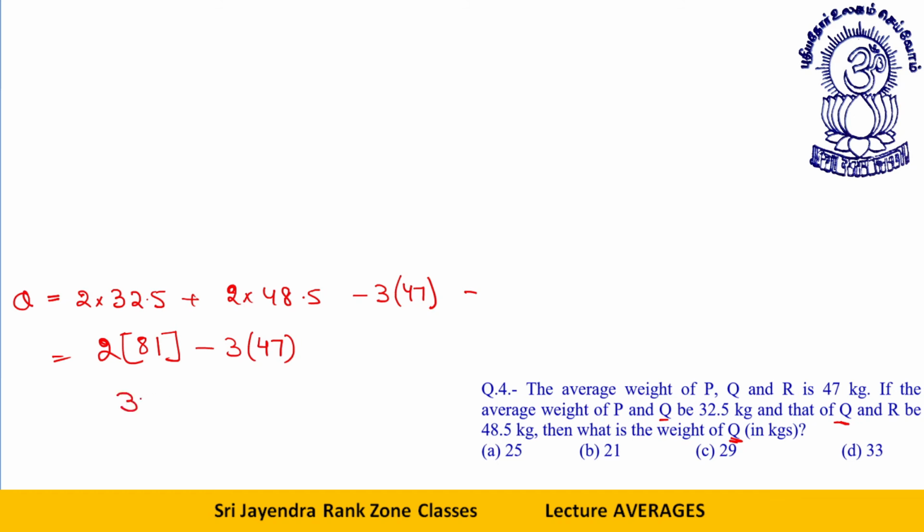Further you can take 3 common: that will be 2 into 27, 54, minus 47, 3 into 7 will give you 21. Okay, dear students, that is your answer. Done with this type, let's move to the next type.